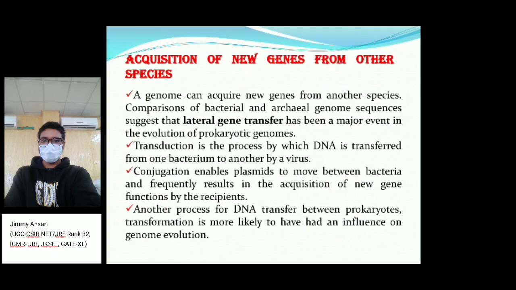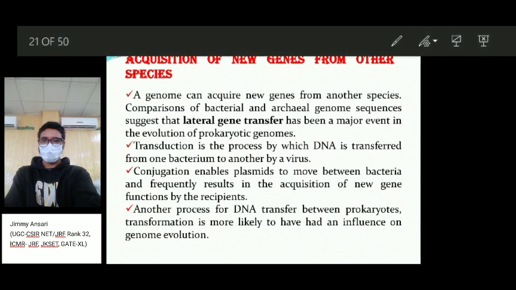How does an organism acquire new genes from other species? A genome or an organism can acquire new genes from another species. A comparison of bacterial and archaeal genome sequences suggests that lateral gene transfer has been a major event in the evolution of prokaryotic genomes. I already said in the first slide that there are two types of gene transfer: lateral gene transfer and horizontal gene transfer. The horizontal gene transfer is from parents to offspring. The lateral gene transfer is from one organism to another organism.